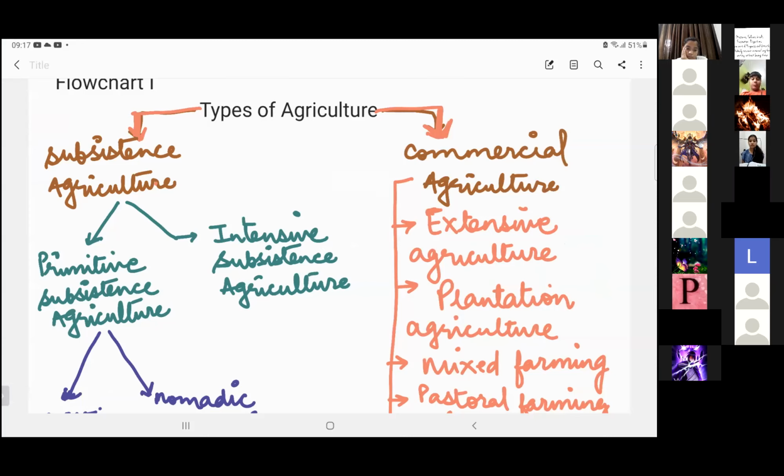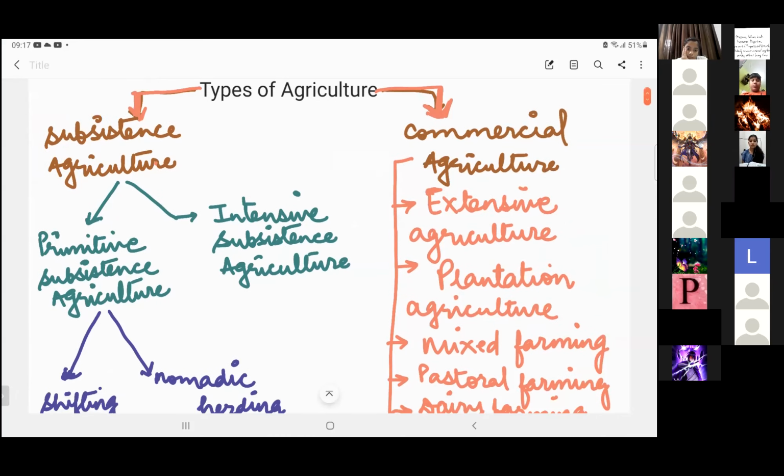Now, in this primitive subsistence, only whatever is required by the family, whatever is to be consumed within the family, a very small, very less amount is produced. And the farmers try to produce a sufficient amount of food crops, right?